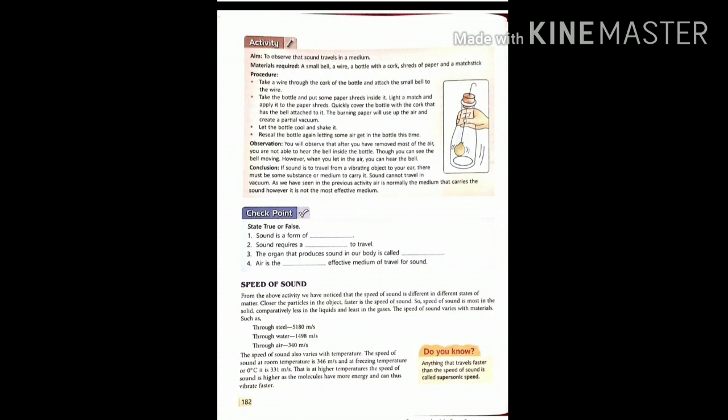So what we observe is that when we have removed most of the air, we are not able to hear the bell inside the bottle. But when we let the air get inside, we can hear the bell very clearly. It proves that sound needs a medium and it cannot travel through vacuum. That means our ear can hear sound only when it travels through a medium.